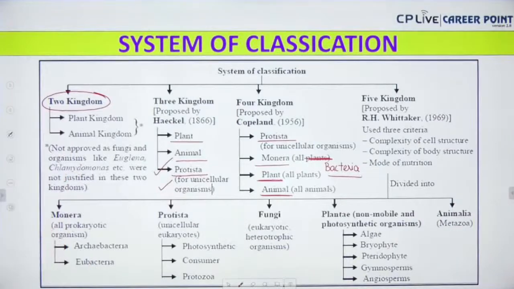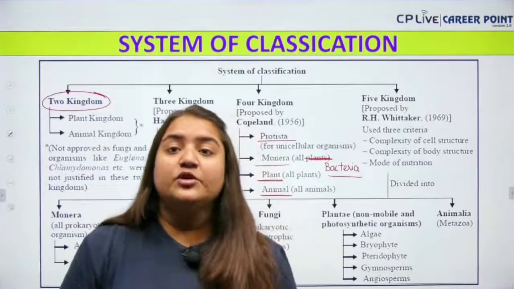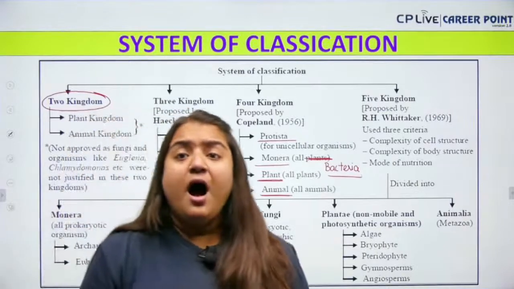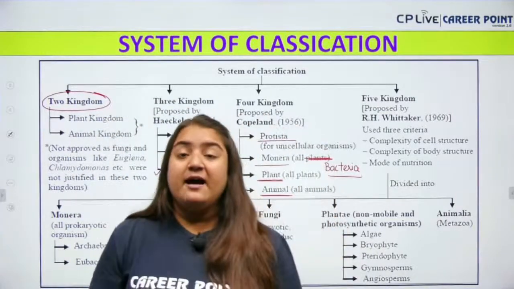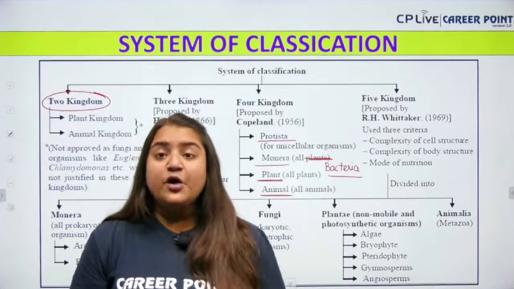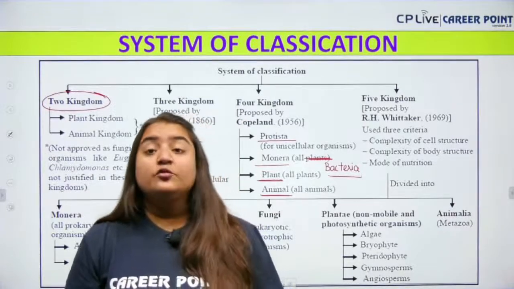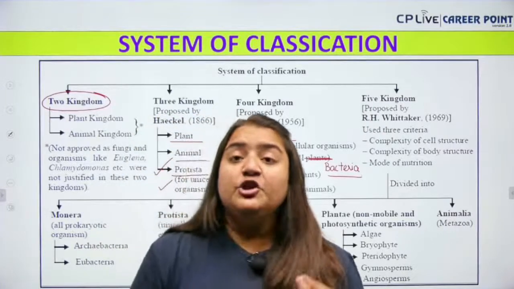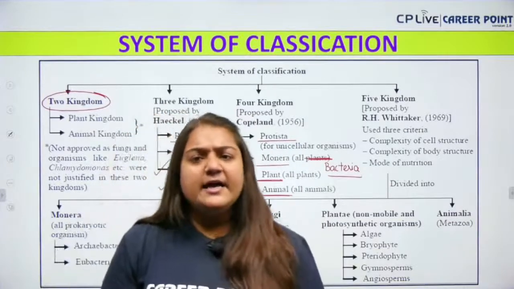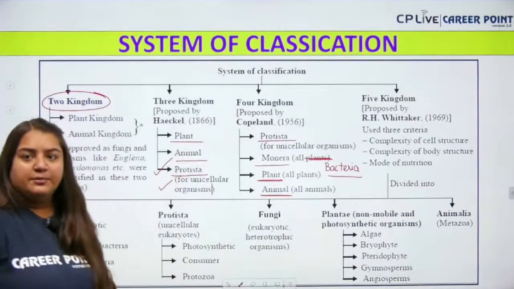Now Monera included all the bacteria. All the bacteria are included in the kingdom Monera. Bacteria are mostly unicellular and they are prokaryotic organisms. Prokaryotic means they do not have well developed cellular organelles. Not only that, they do not have a well developed nucleus. They have a nucleoid in their cytoplasm. So bacteria are unicellular as well as prokaryotic organisms. Am I clear to each and every one of you?